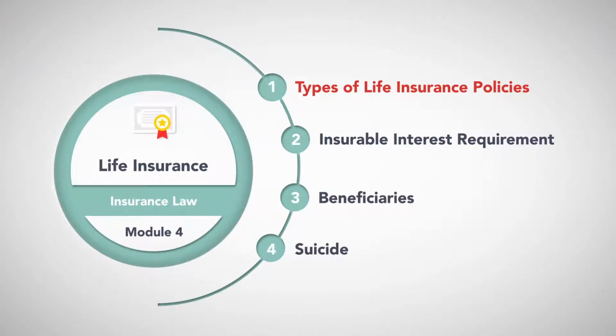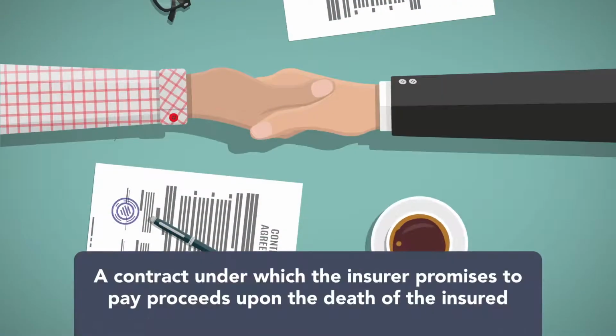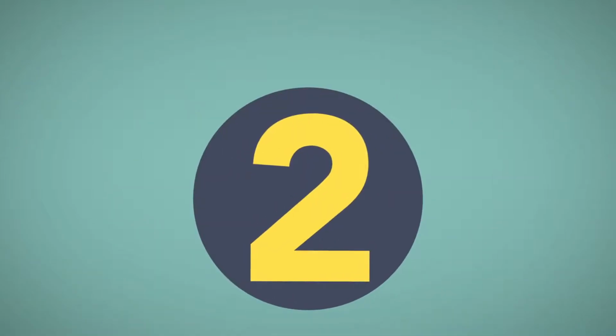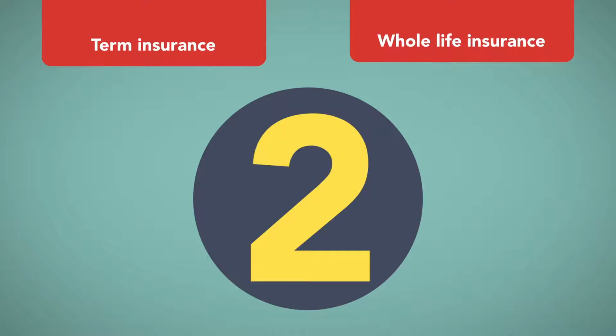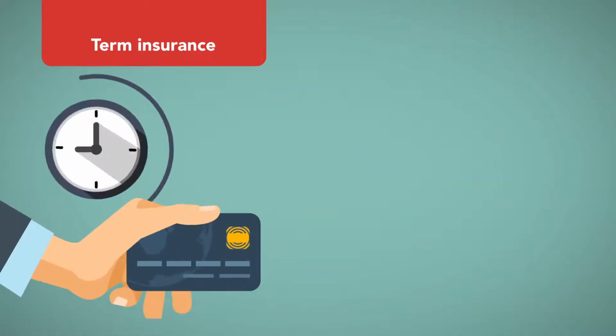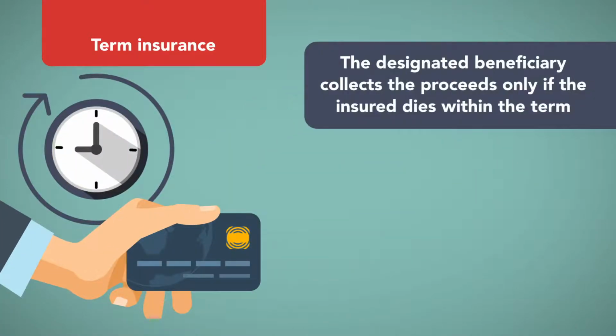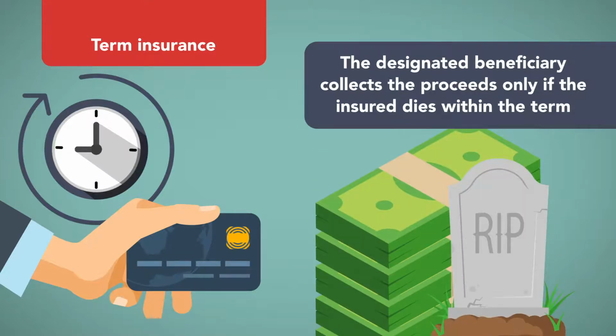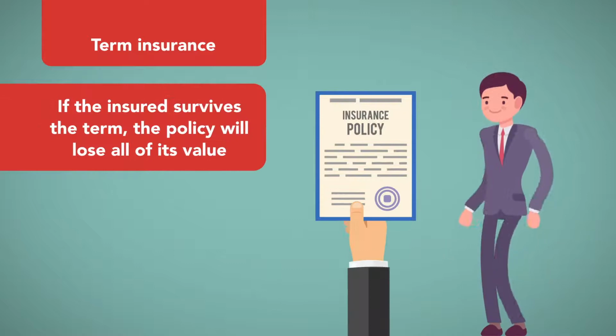Types of life insurance policies. Life insurance is a contract under which the insurer promises to pay proceeds upon the death of the insured. Life insurance policies fall into one of two categories: term insurance or whole life insurance. Term insurance is purchased for a specified duration, and the designated beneficiary collects the proceeds only if the insured dies within the term. If the insured survives the term, the policy loses all of its value.